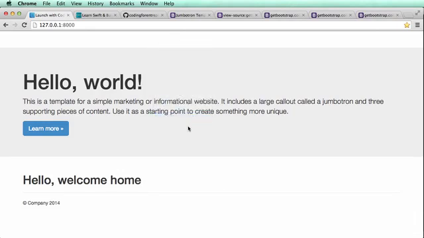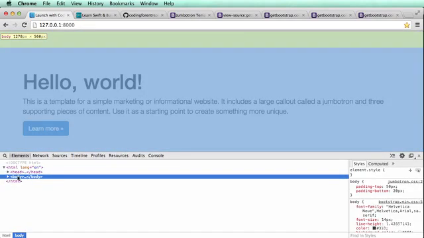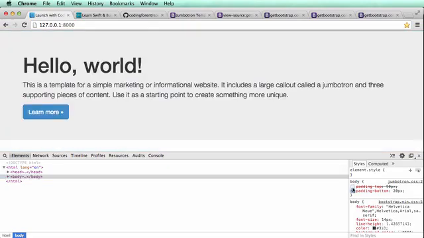So I'll go to inspect element. And on body, I click on body. I see this padding top. I don't want the padding top. In fact, I don't want the padding bottom either. So I'm going to change it to 0. I'm not going to just cross it out. I want it to be 0 pixels.